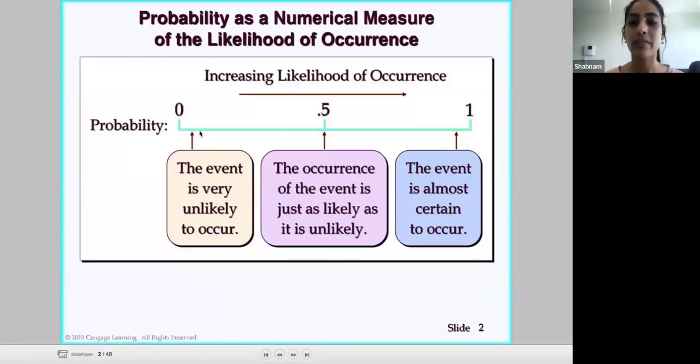So again, we have what we discussed before. 0 is the event is very unlikely. 0.5 is like it's just as unlikely as it is likely. One of the examples we tend to use is tossing a coin, because there's a 50% chance you will get heads and a 50% chance you get tails, or 0.5 chance of heads and 0.5 chance of tails. So that's an example of something where either outcome is equally as likely as the other.